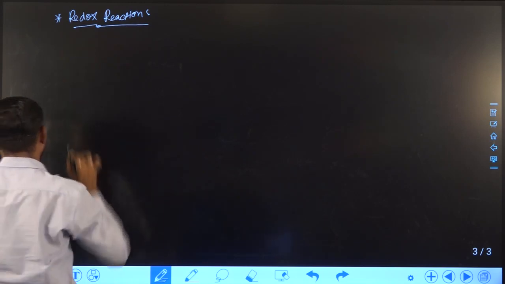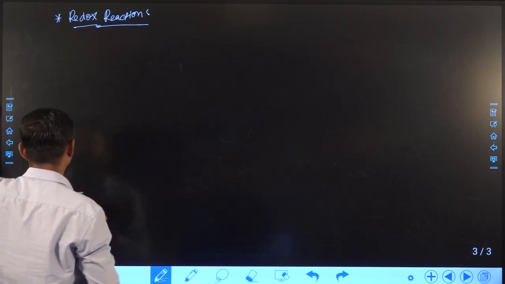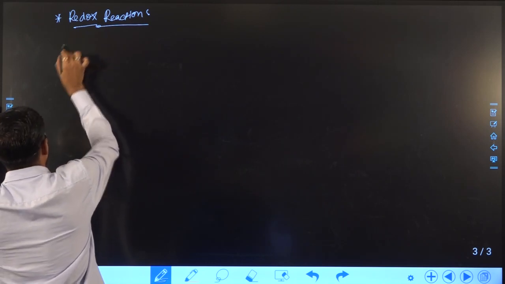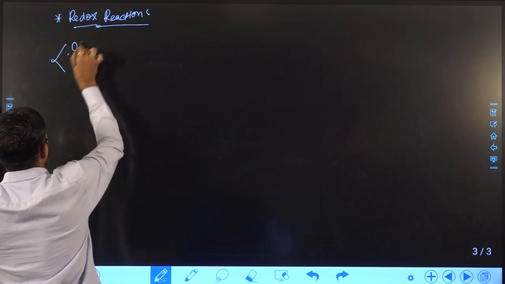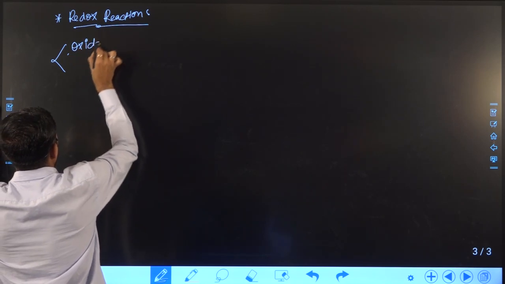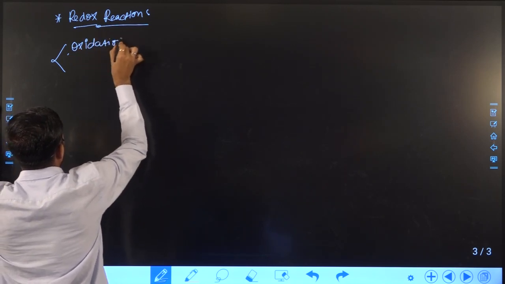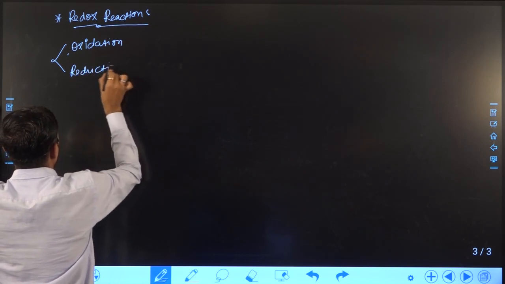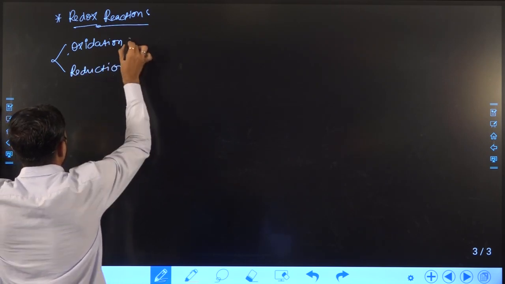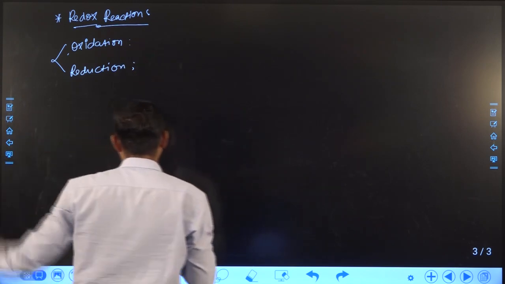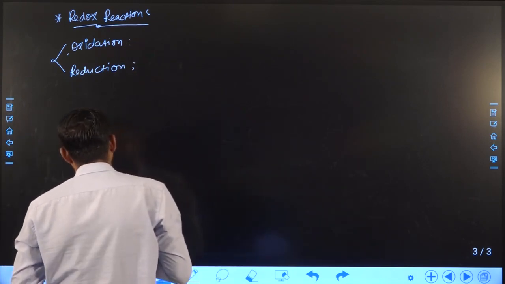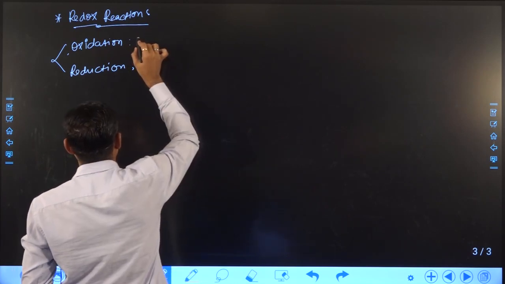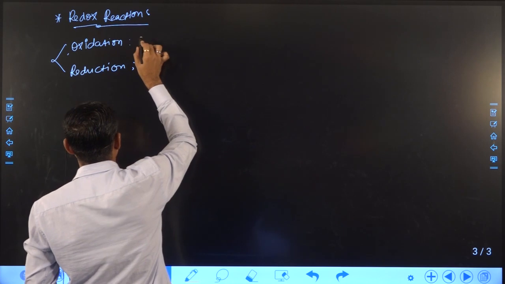So the redox reaction, based on transfer of electron, we can divide into 2 parts. One is oxidation and another is known as reduction. So in oxidation reaction, electron will be donated. That means donation of electron will occur, or it releases the electron.